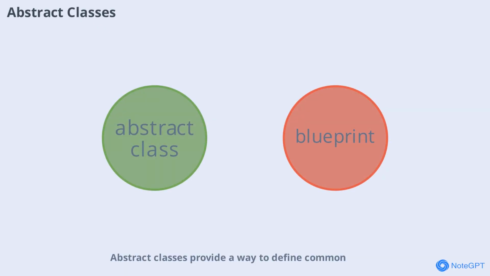Abstract classes provide a way to define common behavior for related classes while leaving some methods unimplemented. They act as a blueprint for other classes, helping you organize and structure your code.